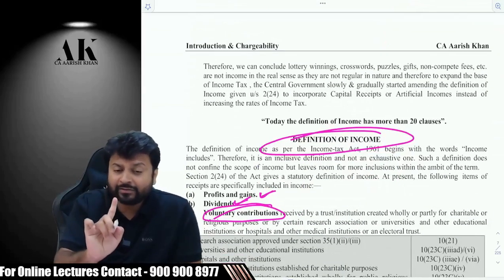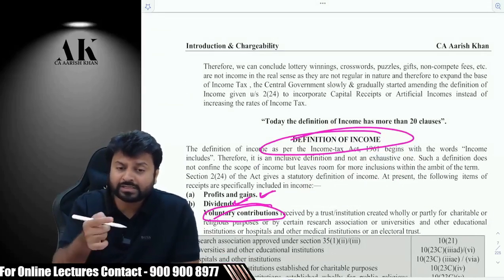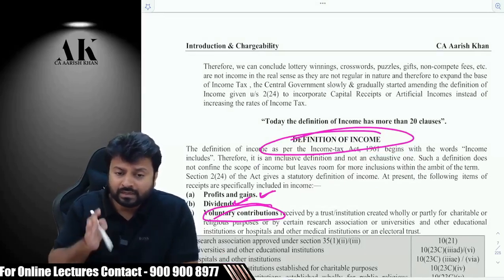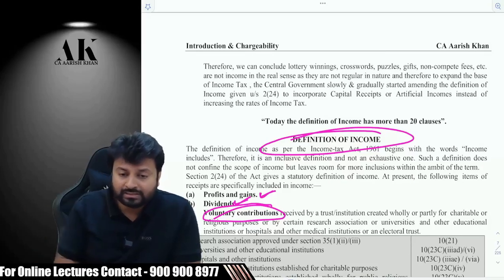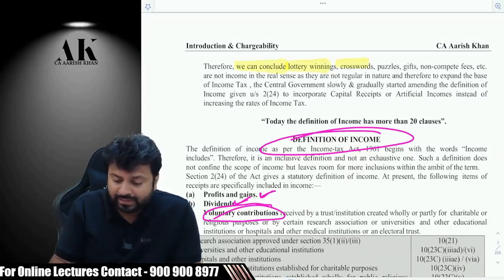Now listen very carefully and don't get confused over here. Otherwise you will say, sir, it is written wrong in the book. We are understanding the flow of the chapter. We have not reached the conclusion. This is the process to reach the conclusion. Therefore, this paragraph is not wrong. Listen carefully. Therefore, we conclude that lottery winnings, crossword puzzles, gifts, non-compete fees, etc. are not income in the real sense.